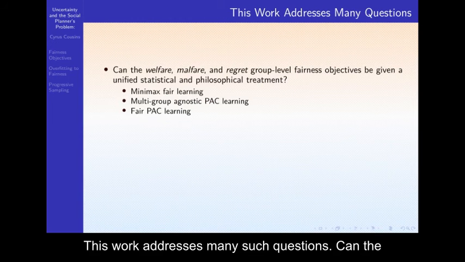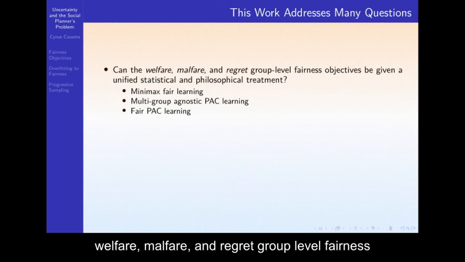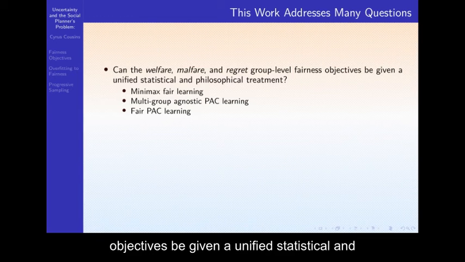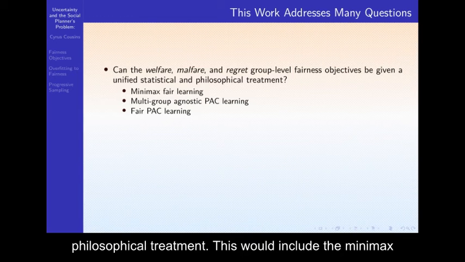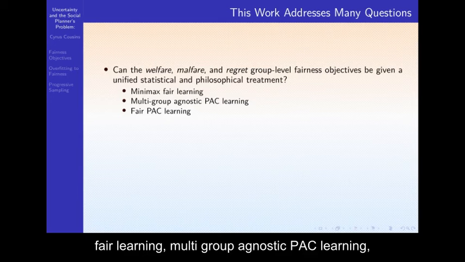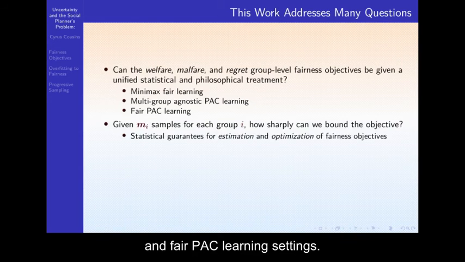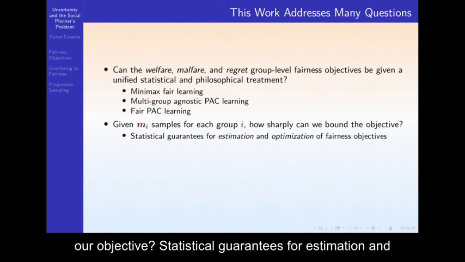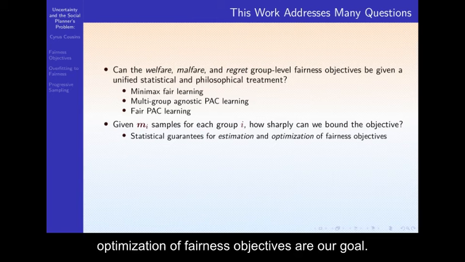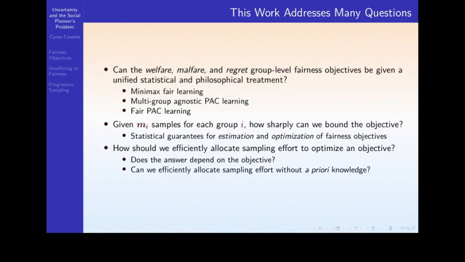This work addresses many such questions. Can the welfare, malfare, and regret group-level fairness objectives be given a unified statistical and philosophical treatment? This would include the minimax fair learning, multi-group agnostic PAC learning, and fair PAC learning settings. Given m_i samples for each group i, how sharply can we bound our objective? Statistical guarantees for estimation and optimization of fairness objectives are our goal.